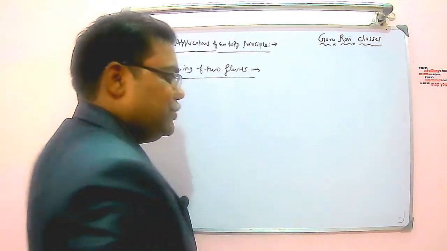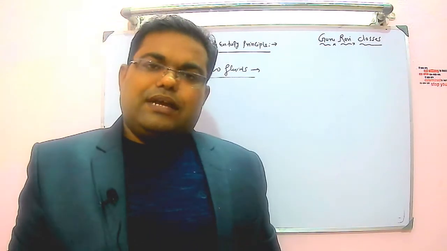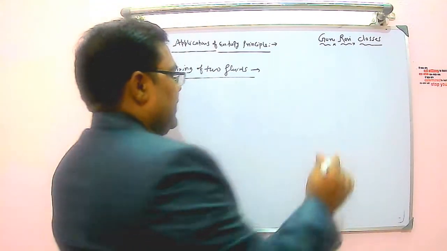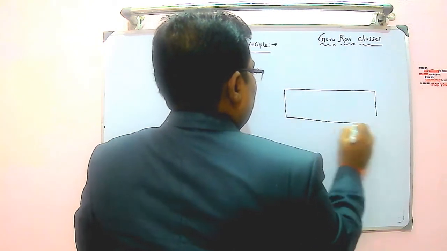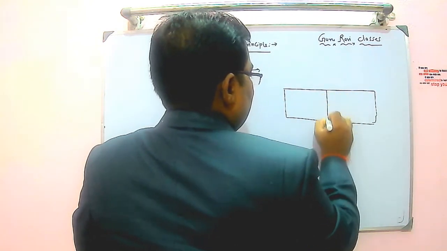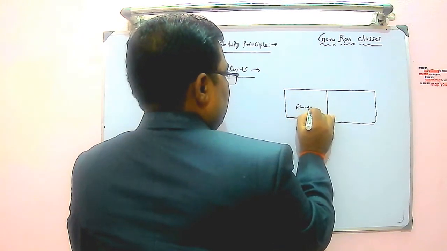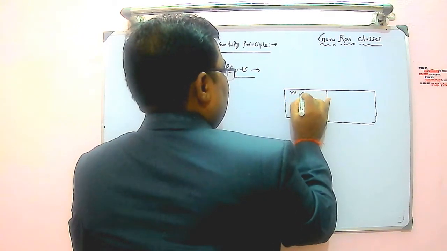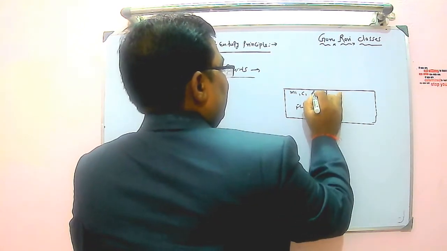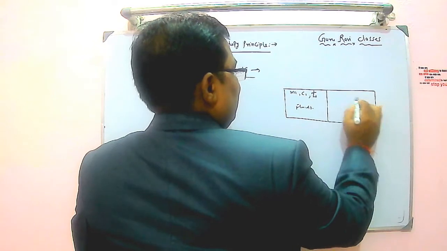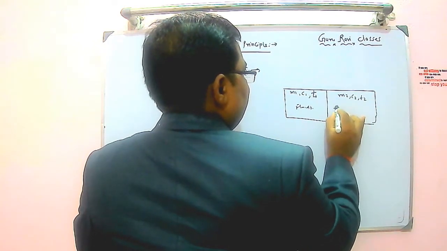So let us assume there are two fluids at two different temperatures in a compartment. I am drawing the compartment here. These are the two compartments in which fluids are filled. Fluid 1 has mass m1, specific heat c1, and initial temperature small t1, and this is m2, c2, t2 for fluid 2.